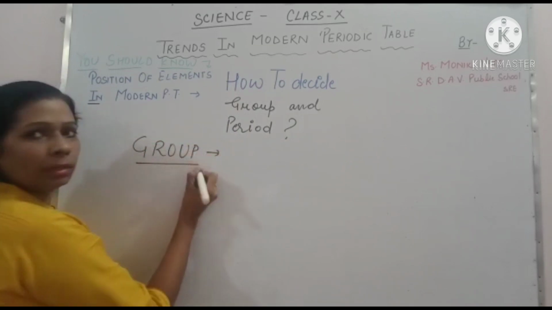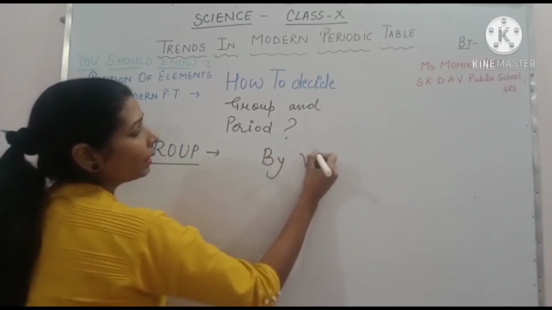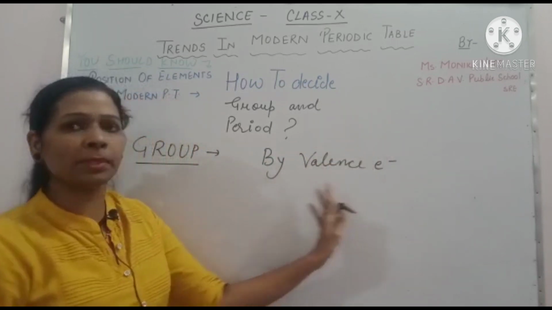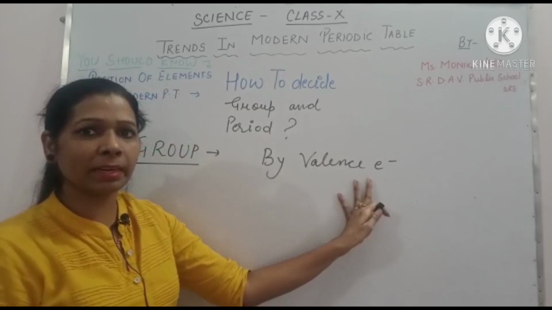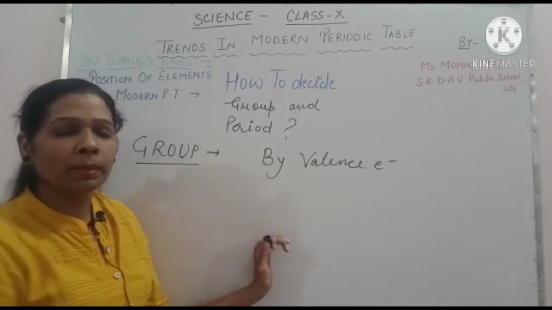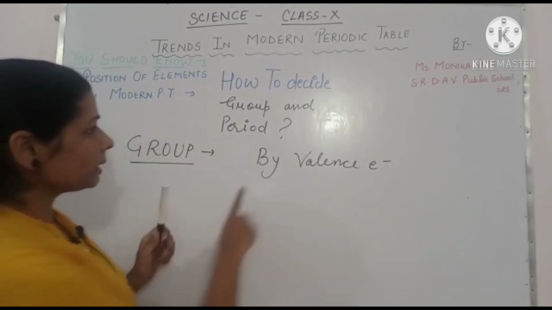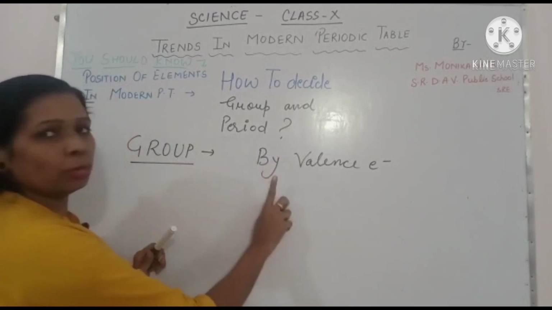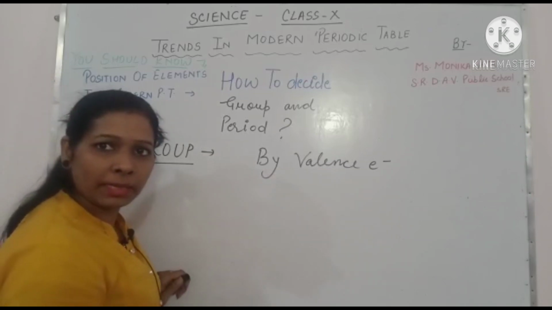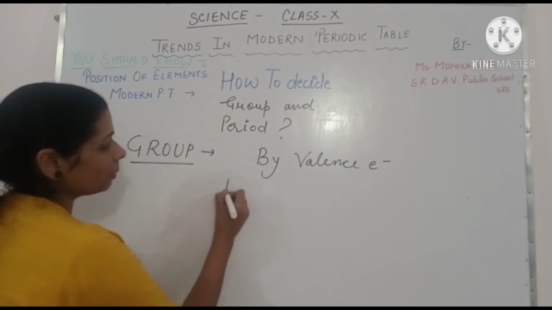In this condition, groups are decided by valence electrons. Who will decide groups? Valence electrons will decide. Now what is valence electron? I think you know about valence electrons. So how to decide group? It is decided by valence electron. In your 9th class you had already discussed the valence electron. I will give an example to you.